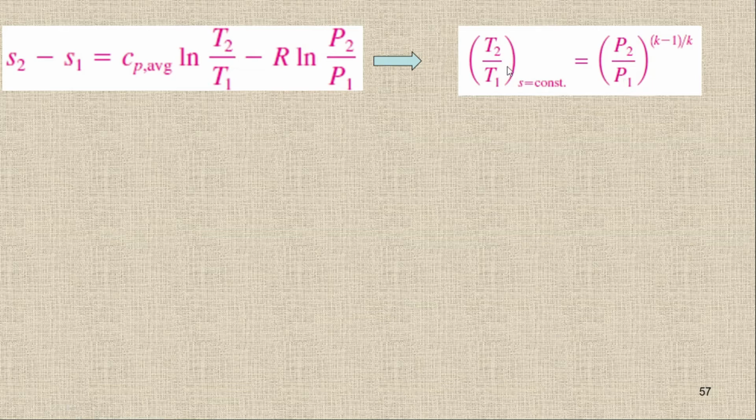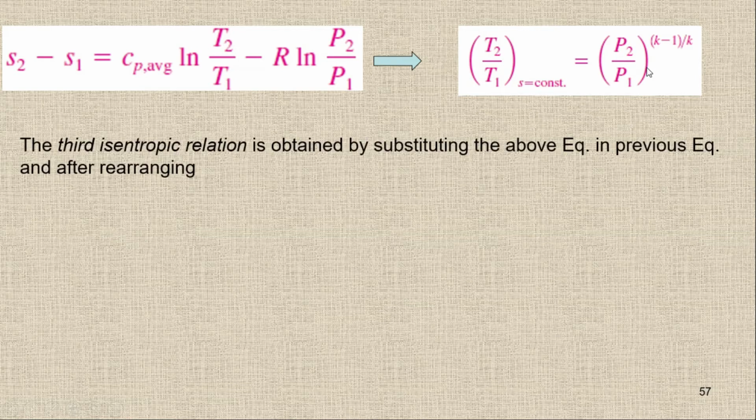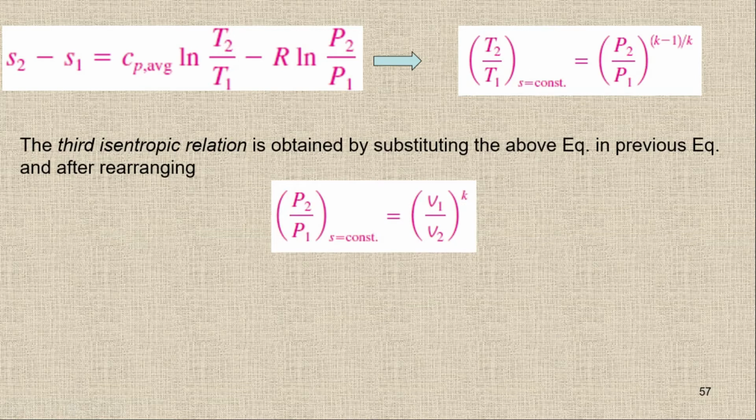If I equate, because we have the T2/T1 here, and in the previous equation we had the T2/T1, so if I equate these two equations, this one and the previous one, and rearrange them, I will get P2/P1 equal to (V1/V2)^k.